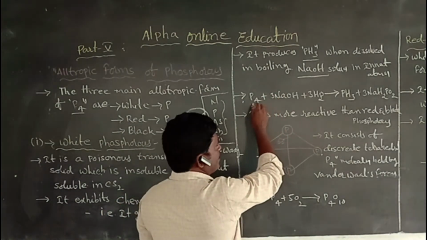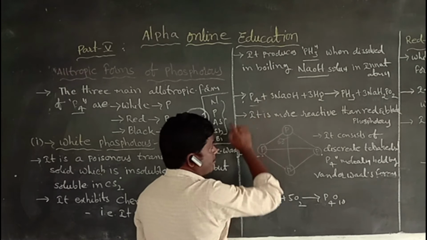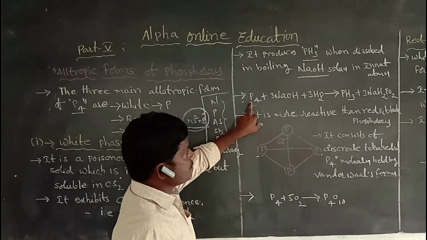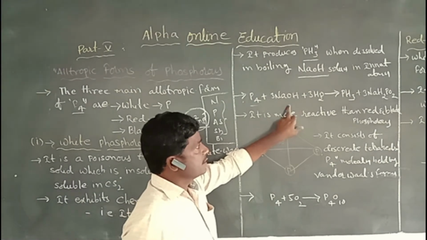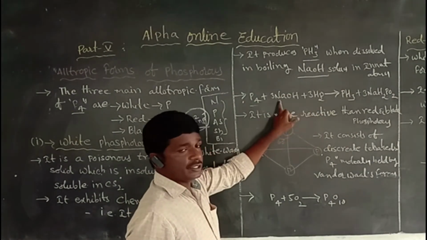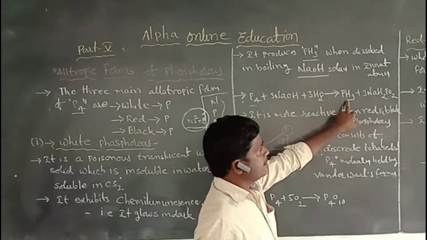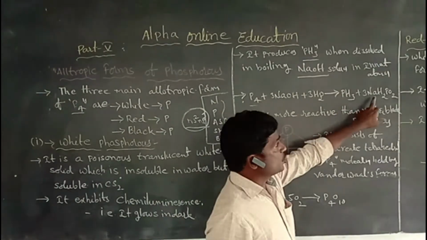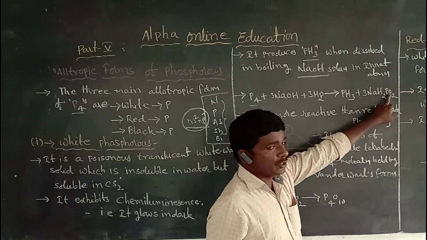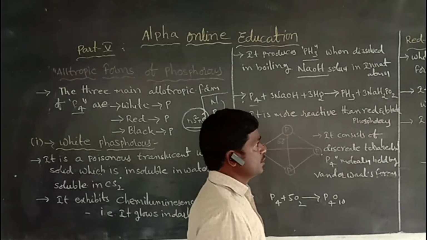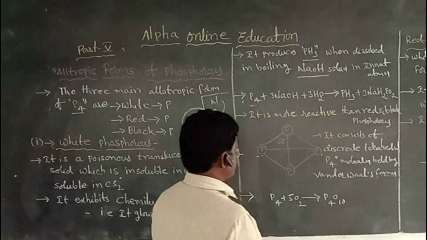For example, the white phosphorus P4 molecule, when dissolved in sodium hydroxide solution, forms phosphine PH3 and sodium hypophosphite NaH2PO2.